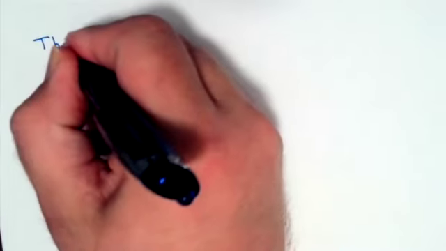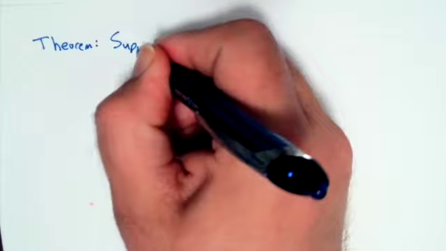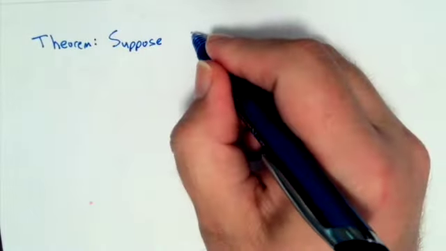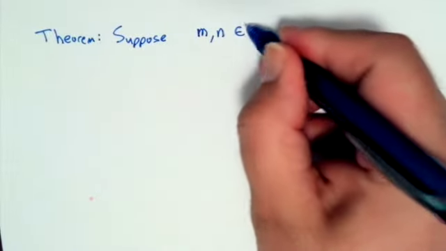So the theorem that we want to prove is, suppose that, and now we're going to have two things, suppose m and n are integers.